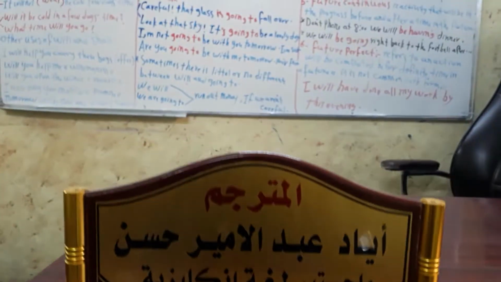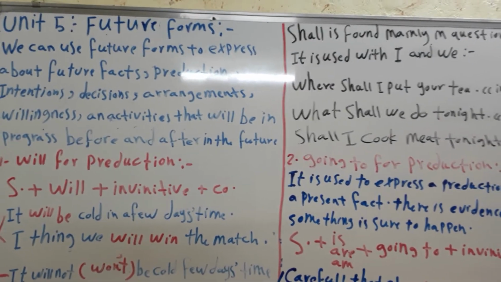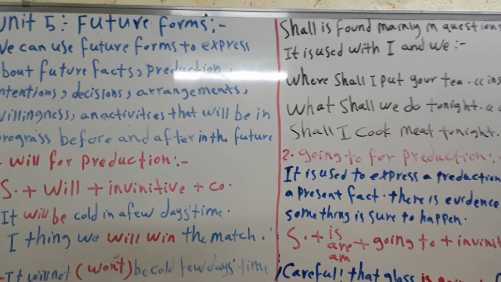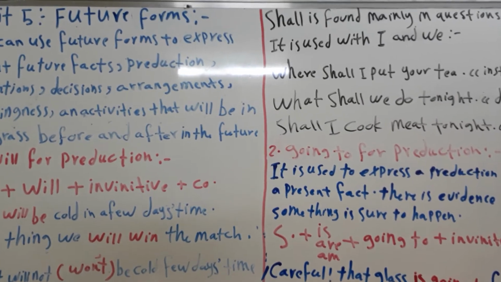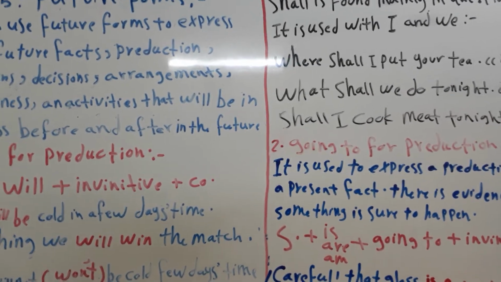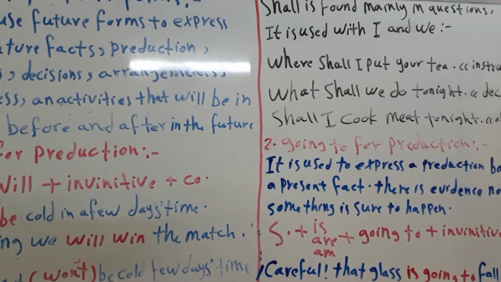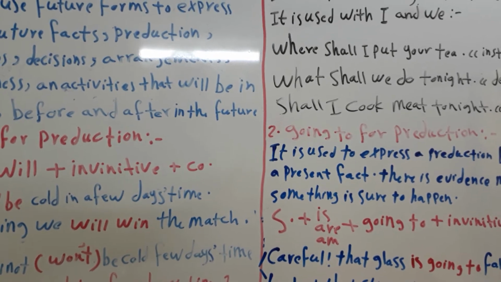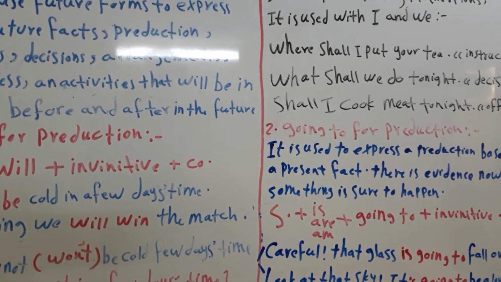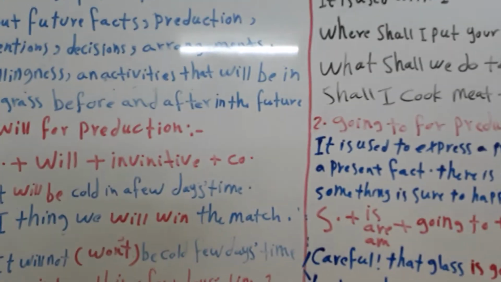Student, today I am going to explain the future forms in Unit 5 in your student book. But the first thing I should know is why we use the future. We use a future tense to express something that will happen in the future. But there are some forms to express that. In fact, there is no one future tense in the English language, so we will use several verb forms to speak about the future.